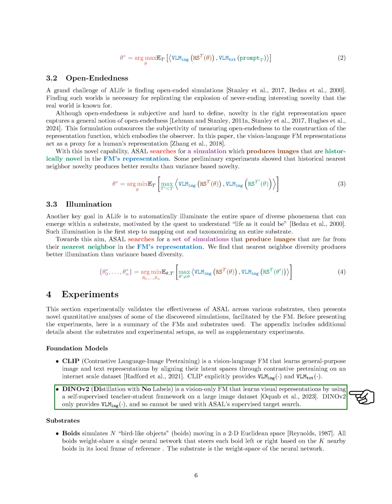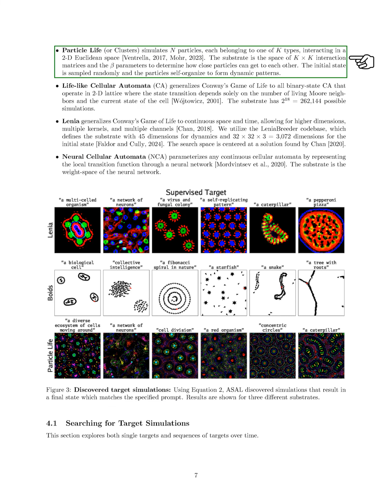Regarding substrates, we explore several simulations. Boids simulate bird-like objects moving in a 2D space, where each boid is guided by a shared neural network based on nearby boids. Particle life simulates particles of different types interacting in a 2D space, with the substrate defined by interaction matrices and parameters that control particle proximity.